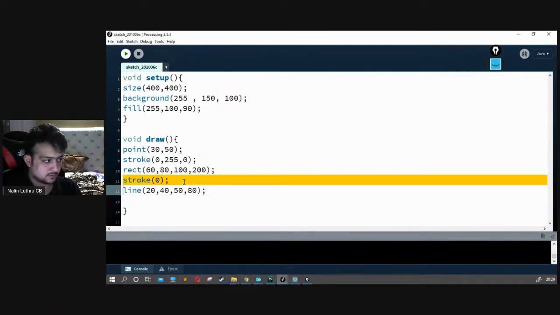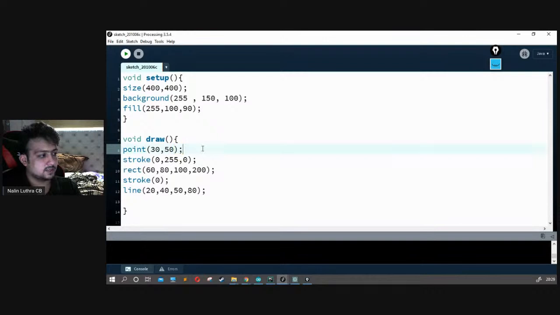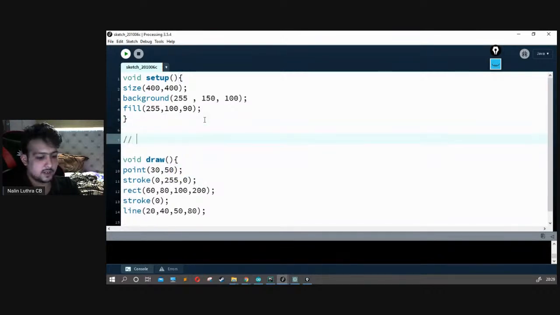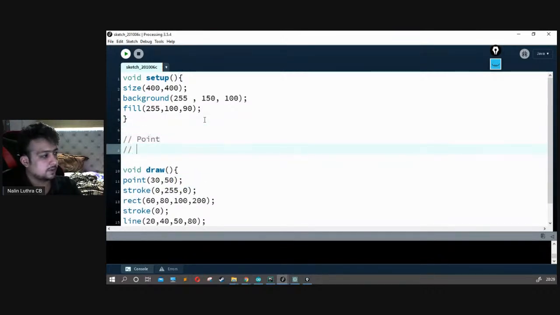Okay, so this is our stroke line. We got point. Okay, so let's make a list of what we all have. So we have point. We have rectangle. So rectangle is nothing but it's exactly same as square.